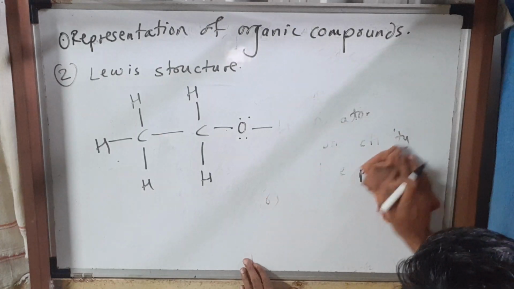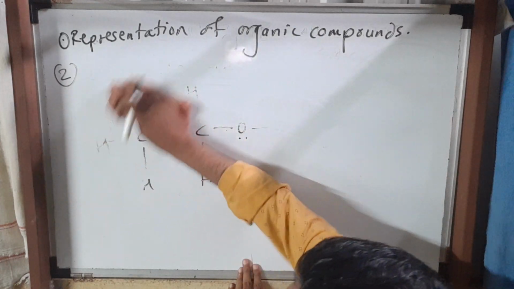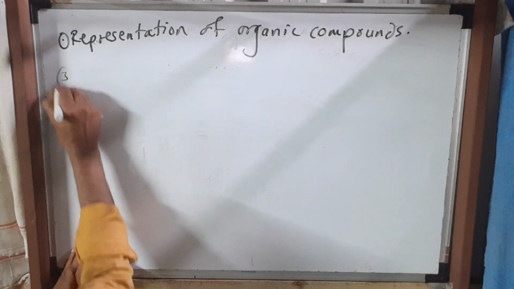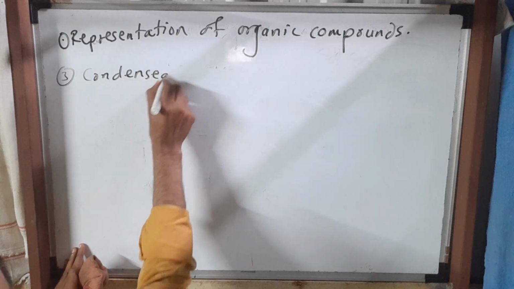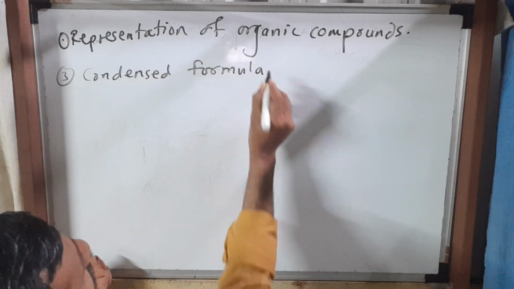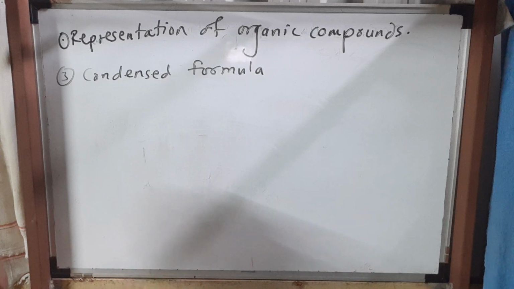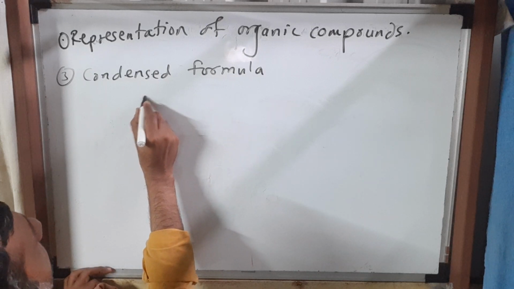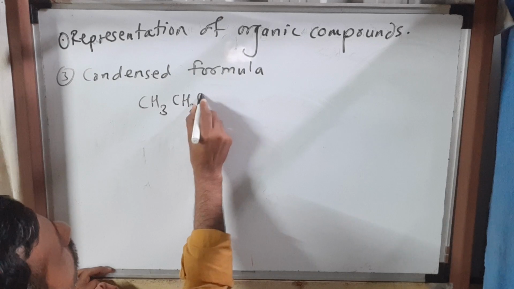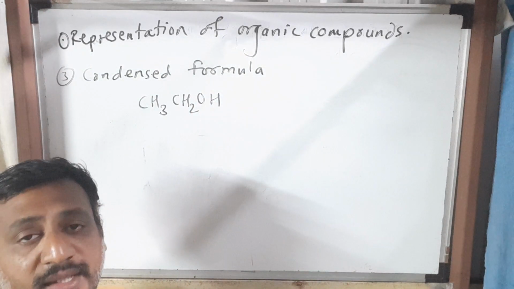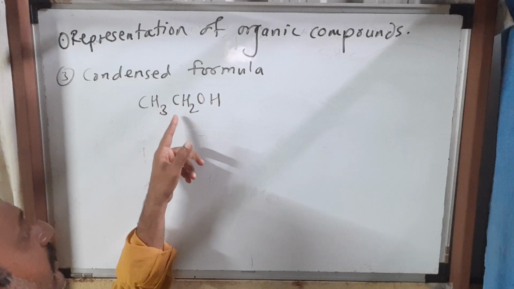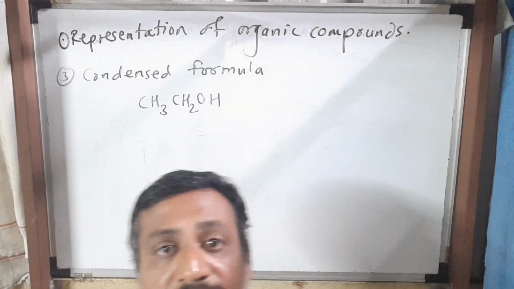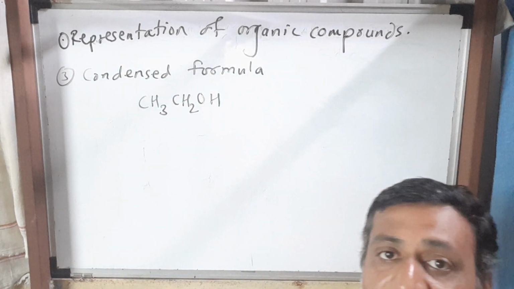The third important type of representation of organic compounds is the condensed formula. Okay, let's see. Condensed formula: in brief, in a narrow way, that formula is to be denoted. C2H5OH is CH3CH2OH. This is the condensed formula. We know that one carbon is connected to another, the second carbon is connected to the oxygen, and around them a certain number of hydrogen atoms are there. That connectivity is given in narrow form.